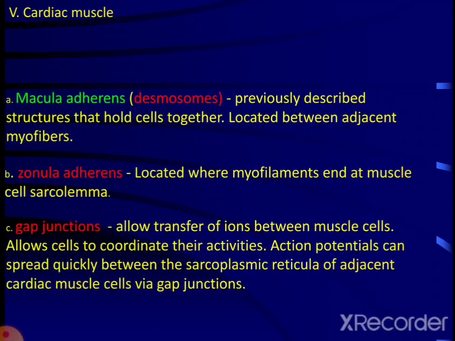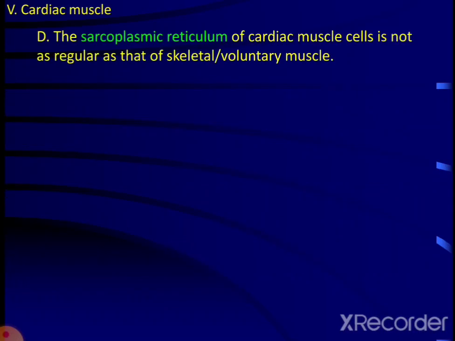So, cardiac muscle has macula adherens, that is desmosomes, previously described structures that hold the cells together, located between the adjacent myofibers. Zonula adherens are located where myofilaments end at the muscle cell sarcolemma. Gap junctions are also there, which allow the transfer of ions between the muscle cells and allow cells to coordinate their activities. Action potentials can spread quickly between the sarcolemma and sarcoplasmic reticulum of adjacent cardiac muscle cells via gap junctions.